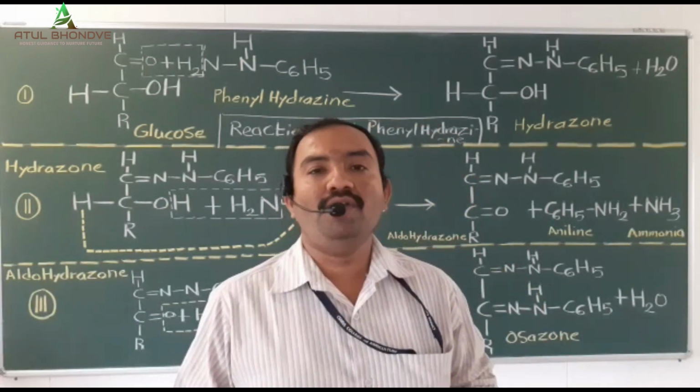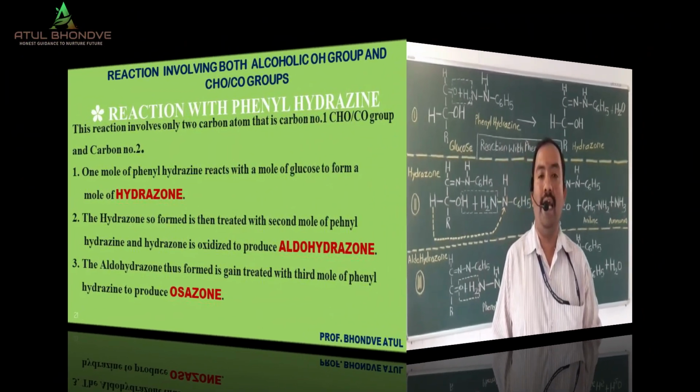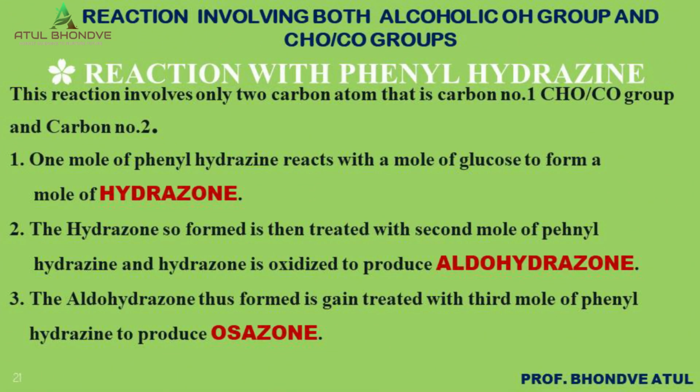After the synthesis of Schiff's base, the next reaction is the reaction of a monosaccharide with phenylhydrazine.